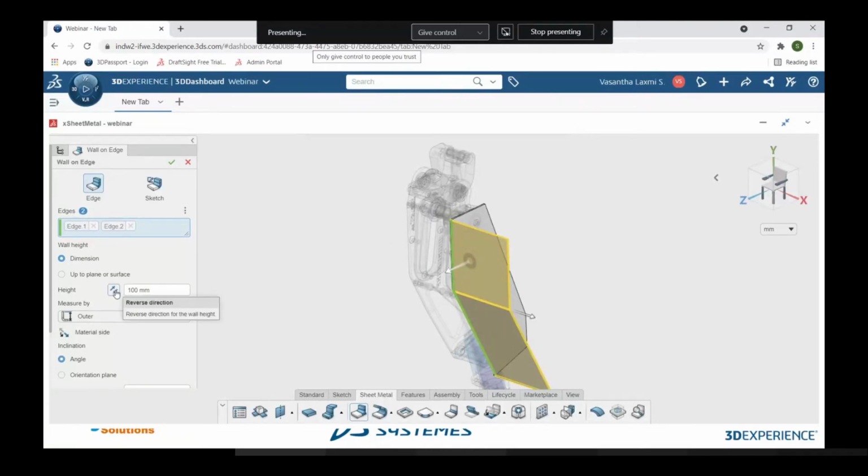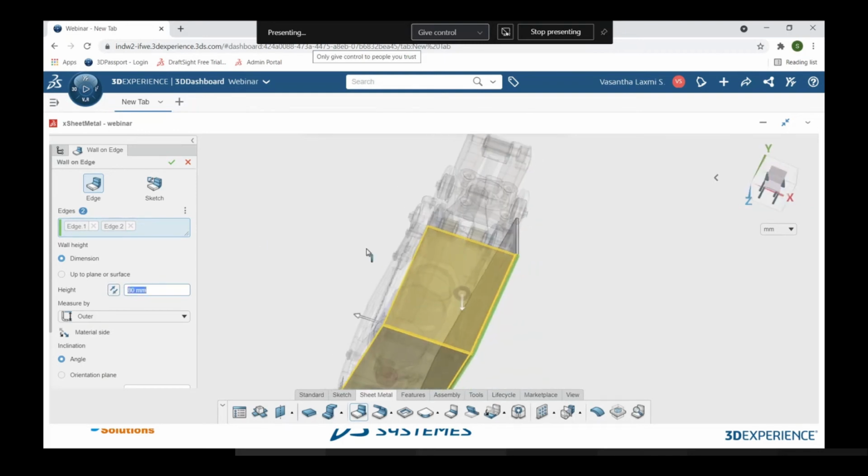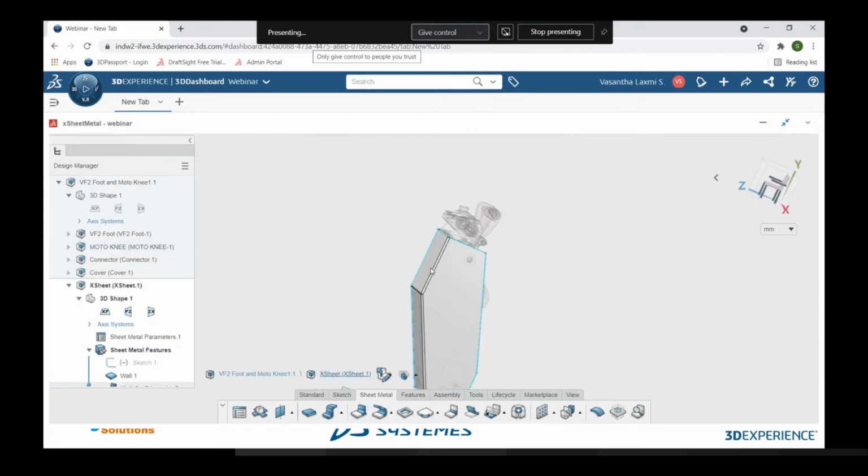So I will click on the reverse direction over here, so that my material, whatever the sheet is, is to be added on the other side. And I want to go with 80 mm of distance, so that it can cover my part. And I will quickly click OK, so that like this, at 90 degrees to each other, my sheet has been created.